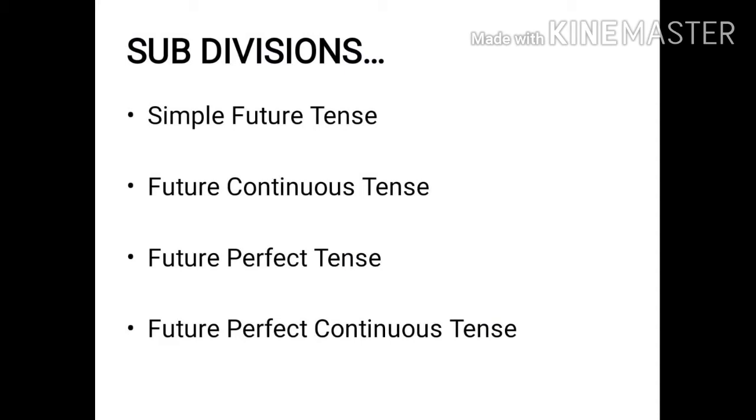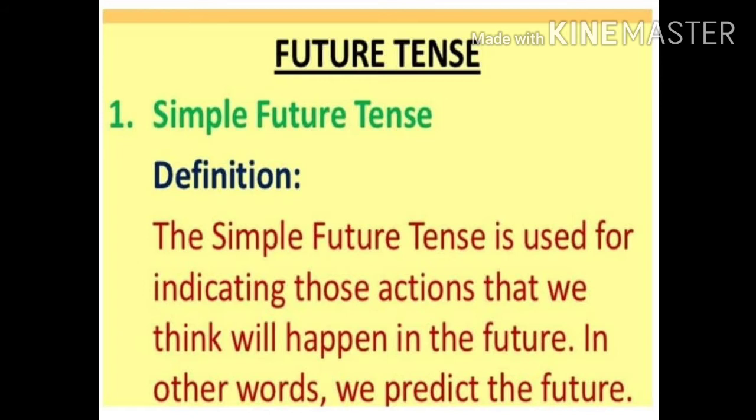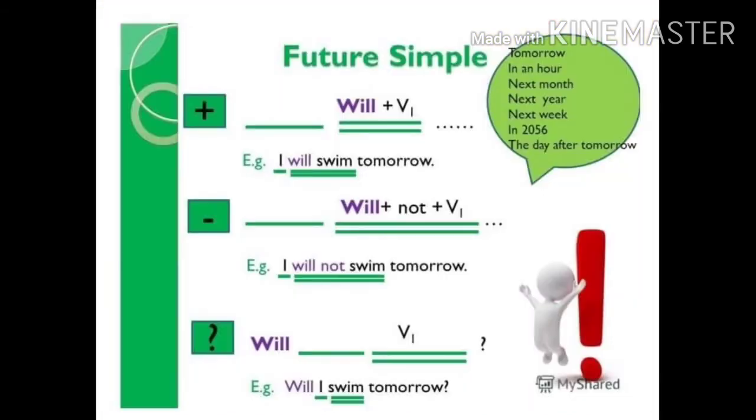Let's start, children. Simple future tense. What is simple future tense? Children, we use simple future tense to denote actions which we think that they will happen in the future. It's like we guess or we predict the action which is going to happen in the future. Children, let's learn how to frame positive, negative and interrogative sentences in simple future tense.